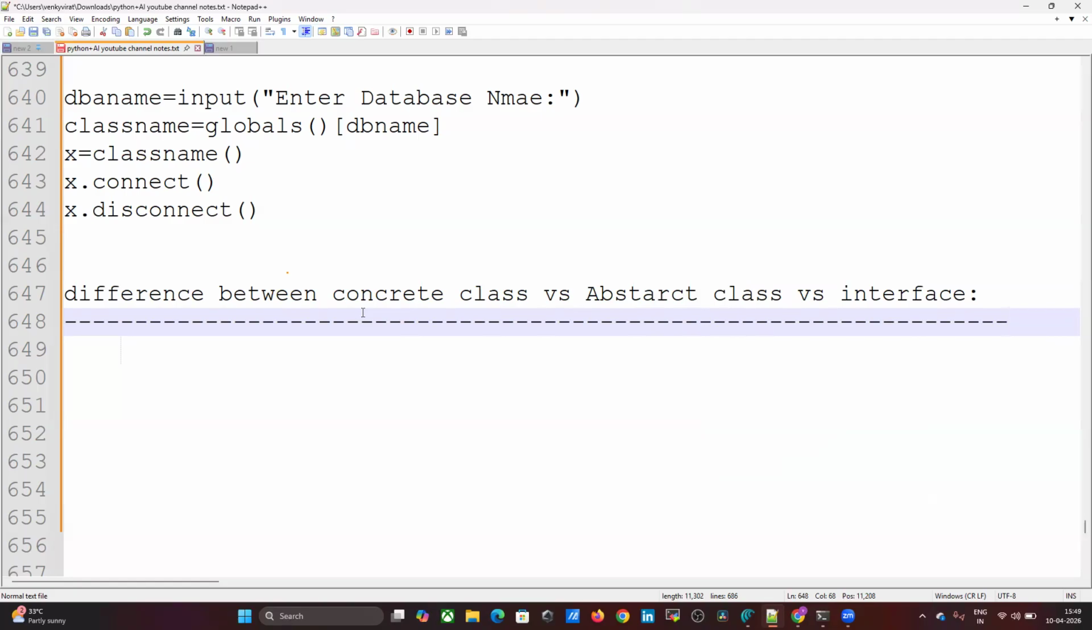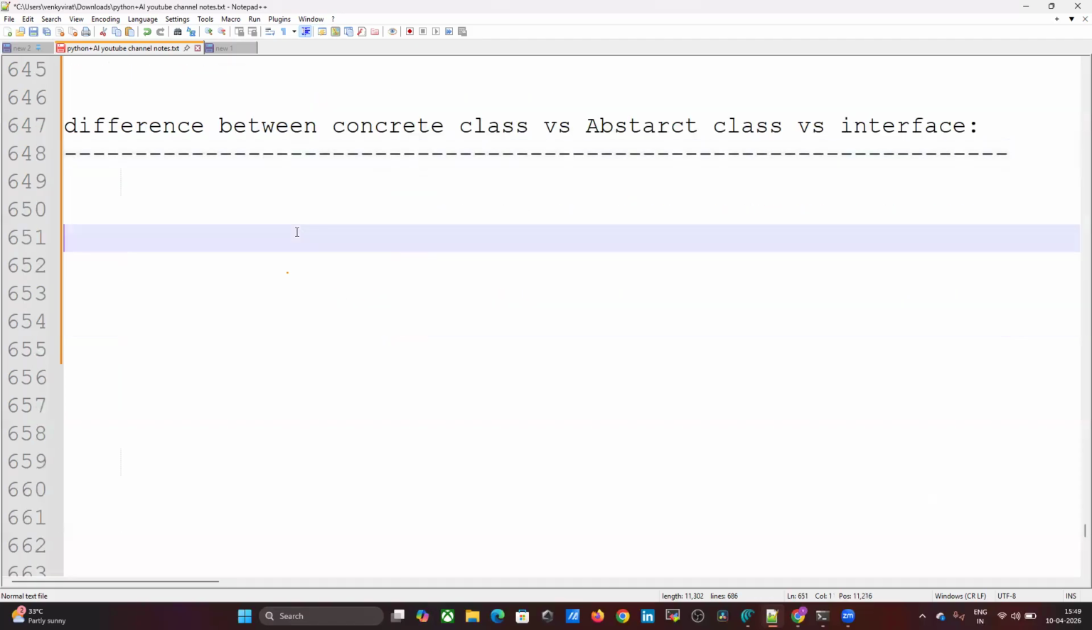That's what I have explained: the difference between a concrete class, an abstract class, and an interface. I will provide the definitions and the next image-like summary in the notes. Don't worry.